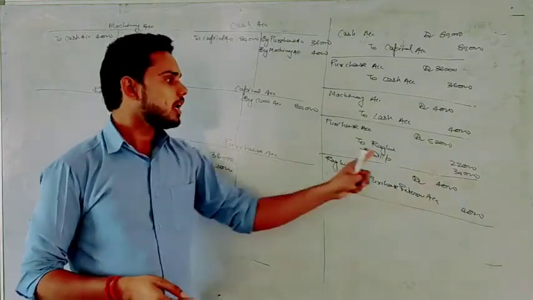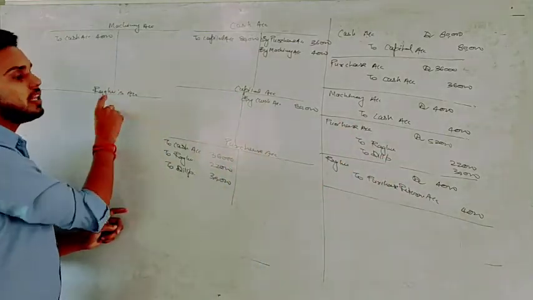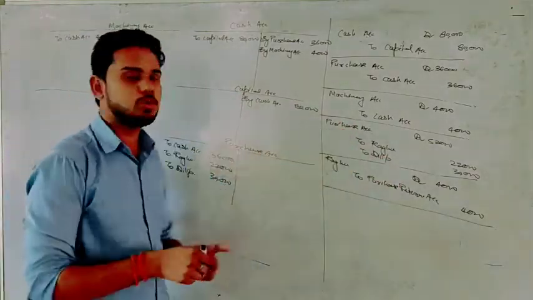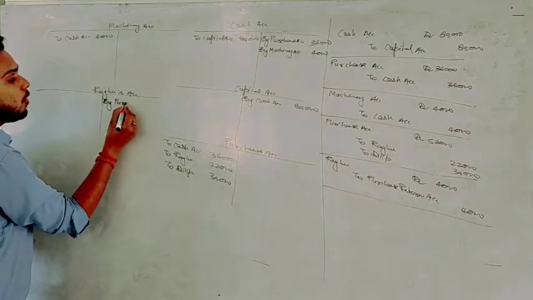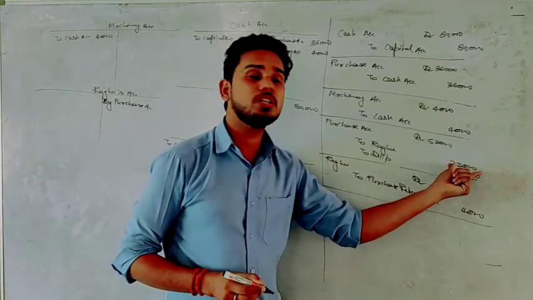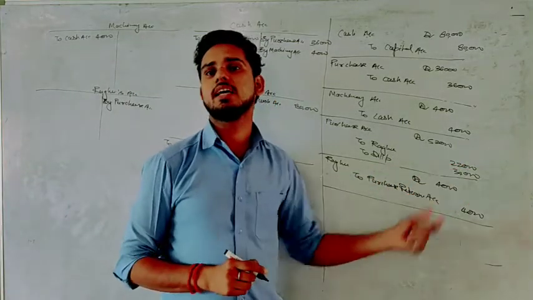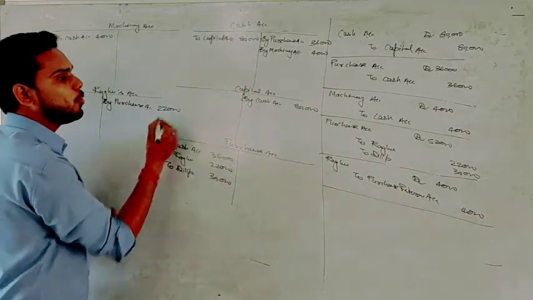So let's see. Raghu account is credit, so on the credit side in Raghu's account, we will write name of opposite, so name of opposite is by purchase account. But what I said to you is amount of own account. So amount of own account is 22. That's why I said that you have to write amount of own account.